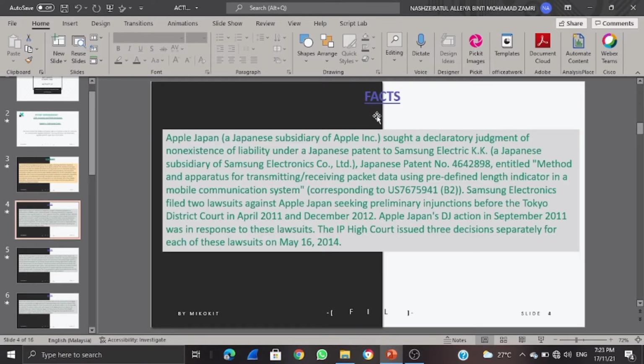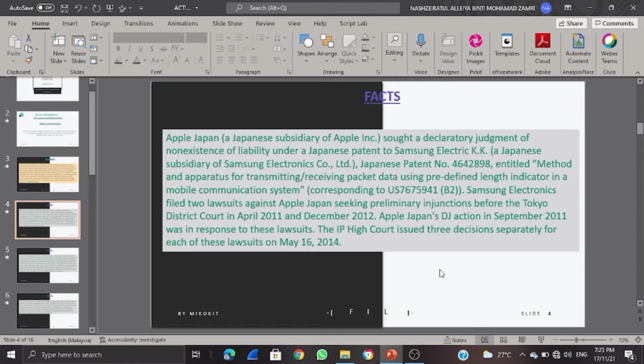Apple Japan, a Japanese subsidiary of Apple, sought a declaratory judgment of non-existence of liability under a Japanese patent held by Samsung Electronics K.K., a Japanese subsidiary of Samsung Electronics Co., Ltd. Japanese Patent No. 4842898, entitled Method and apparatus for transmitting or receiving packet data using predefined length indicator in a mobile communication system.